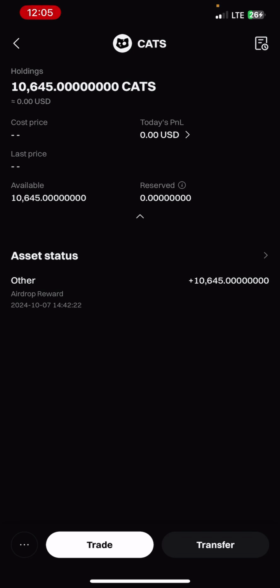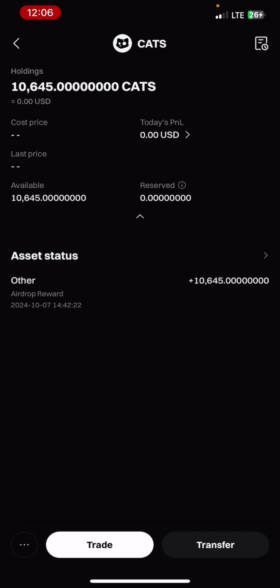So we don't know what cat will list at, but if I should just assume, it should be around 0.001 or 0.0009. So I do not really expect much from this airdrop.